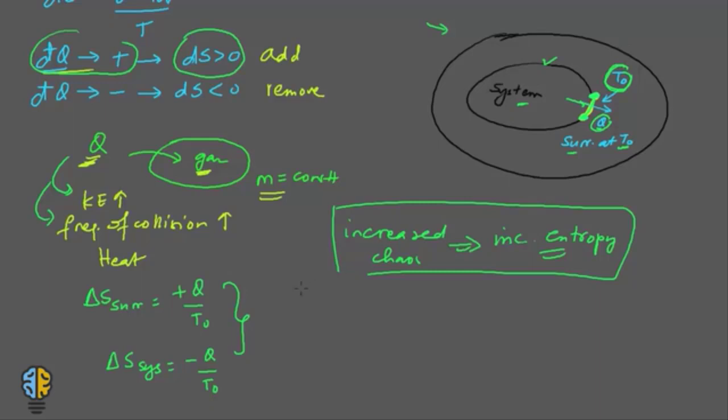It can be said that the system has lost entropy to the surroundings. So we can say that the system has lost entropy to the surroundings, or you can say the surroundings have gained entropy from the system.